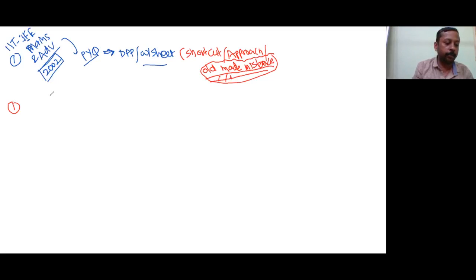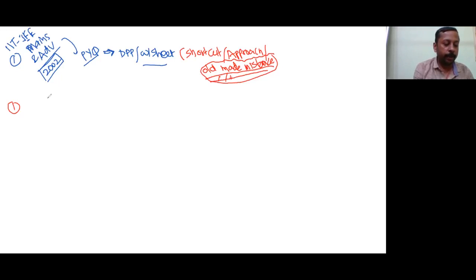Second, they are larger than small molecules and have high molecular mass. Third, the osmotic pressure of colloidal solution is of higher order than true solutions of the same concentration. Fourth, the range of diameter of colloidal particles is between 1 to 1000 nanometers.